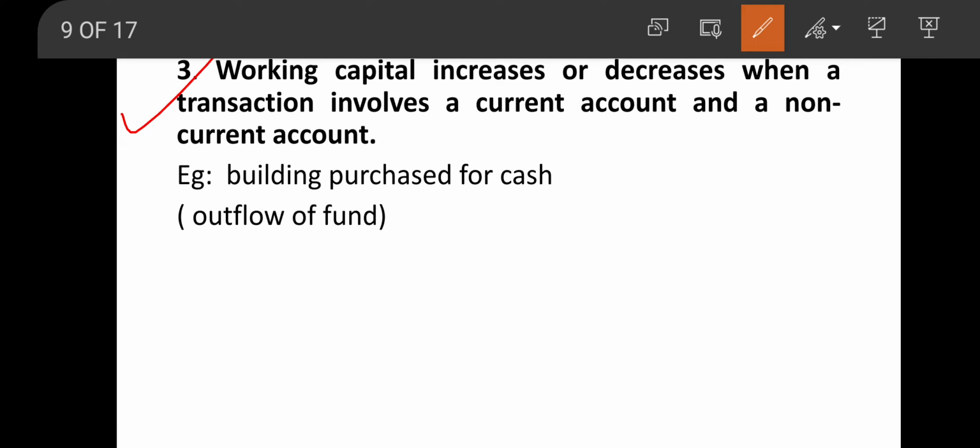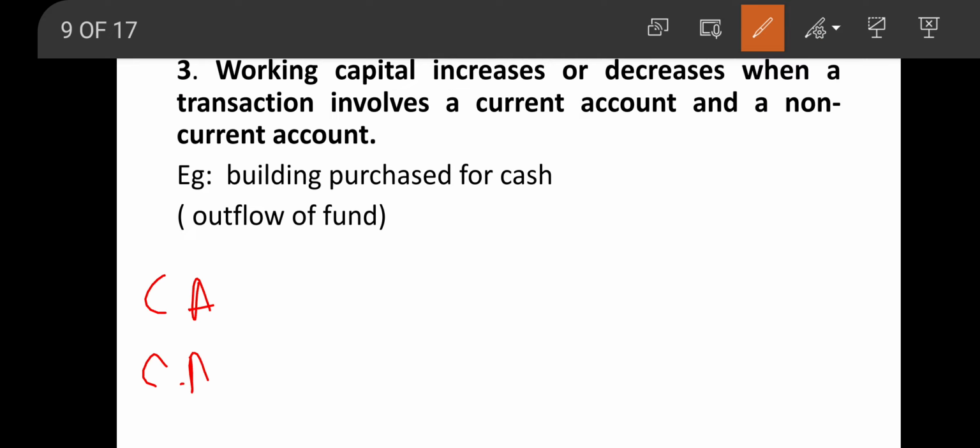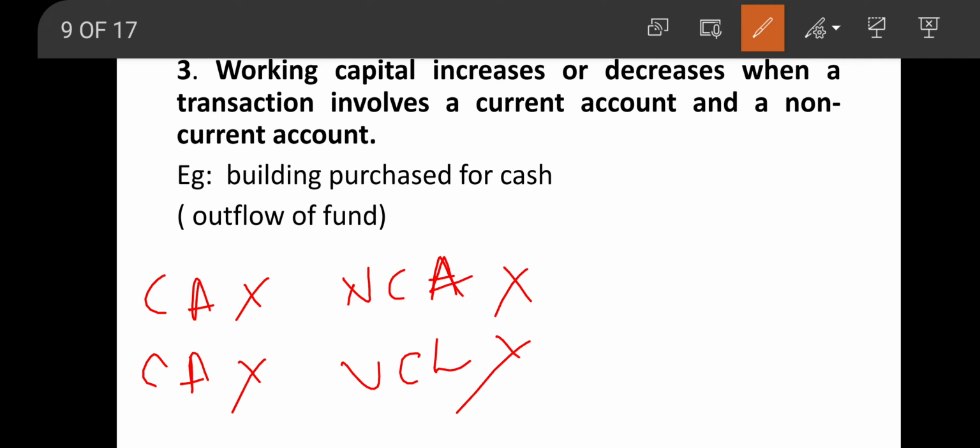If both the aspects are current accounts, then there will be no flow of fund, and if both the aspects are non-current, that is non-current asset and non-current liability, again there will be no change.